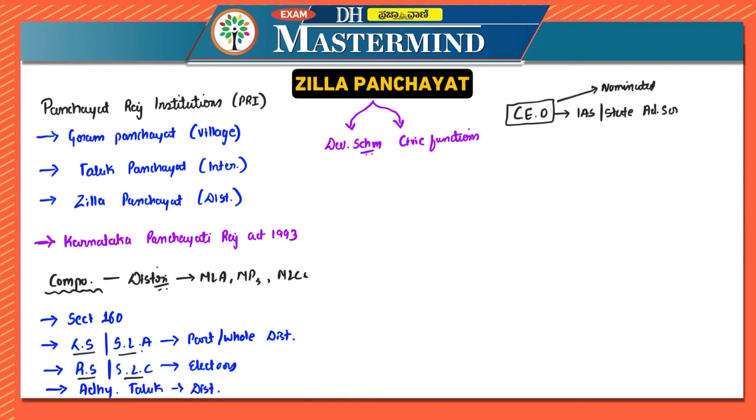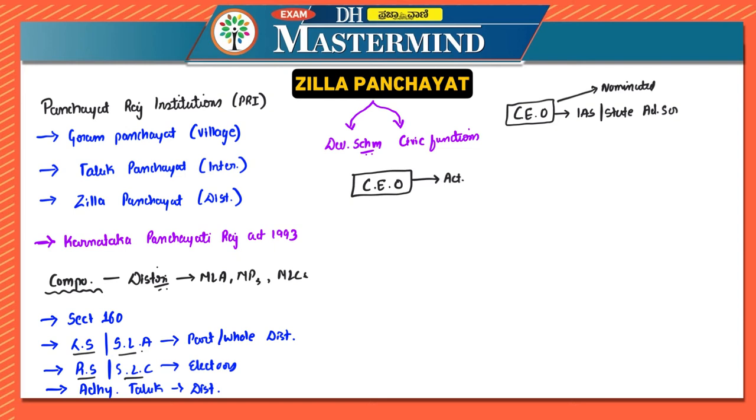Now when it comes to the CEO also, there are functions of the CEO which you have to remember. Whatever the act has described, the CEO will have the execution powers that will be conferred upon him from time to time. Whatever powers of the chief executive officer are mentioned under the act or by any law in force from time to time are exercised by the chief executive officer.